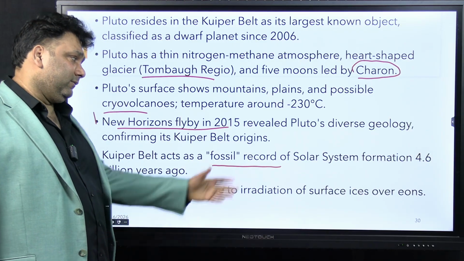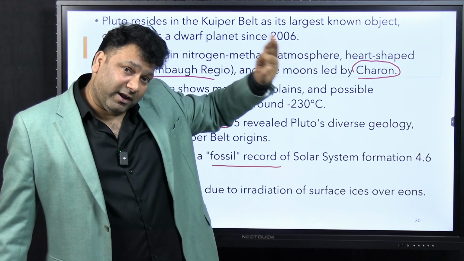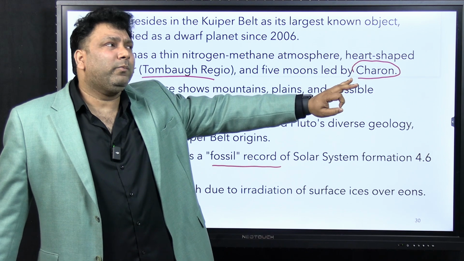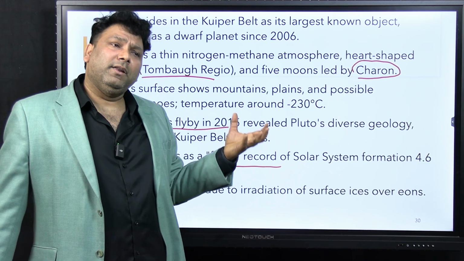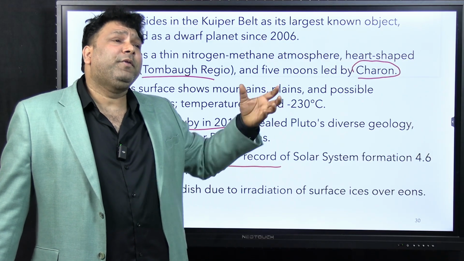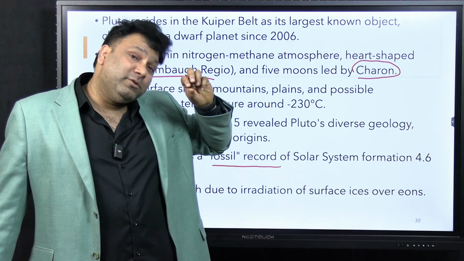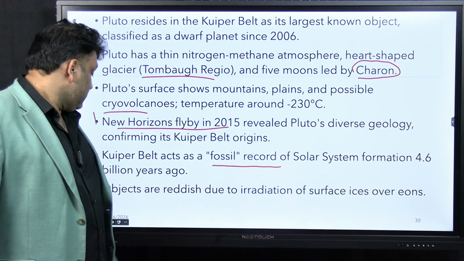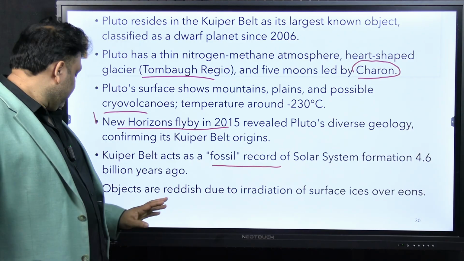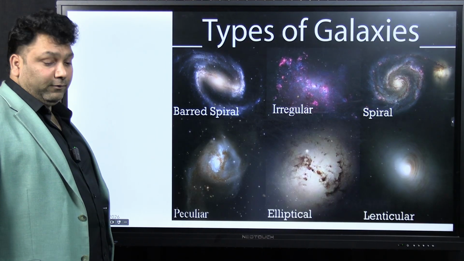Because these are very far away from the sun, the radiation must not have affected them, and there is not much erosion. The rocks or objects which were there 4.6 billion years ago are being maintained in the same state. Nothing has happened here. So that's why they are called fossils, or also called time capsules. So these are some of the important points about the solar system.